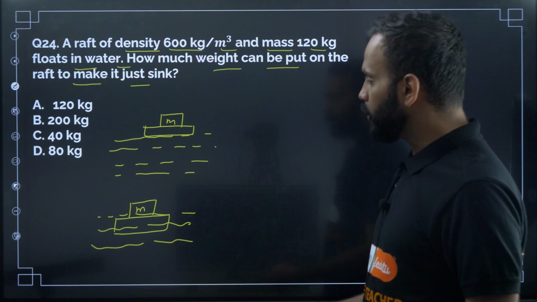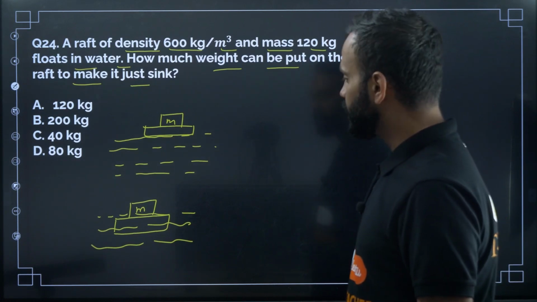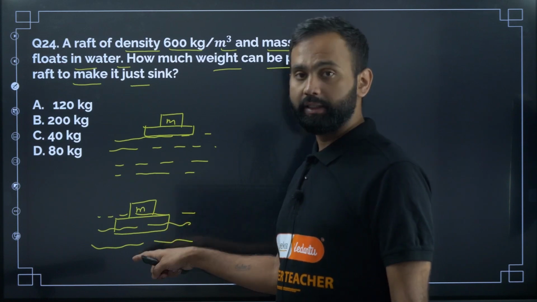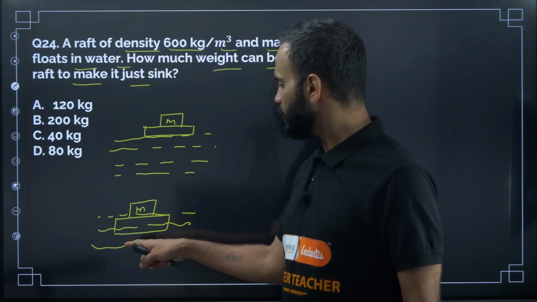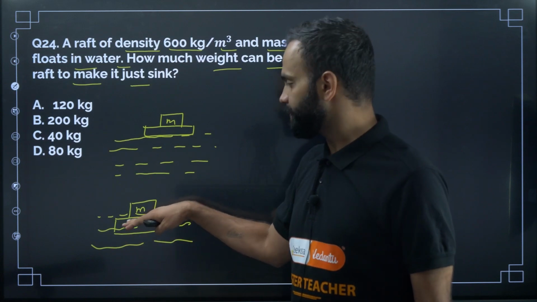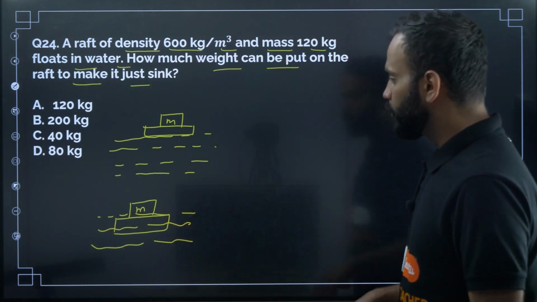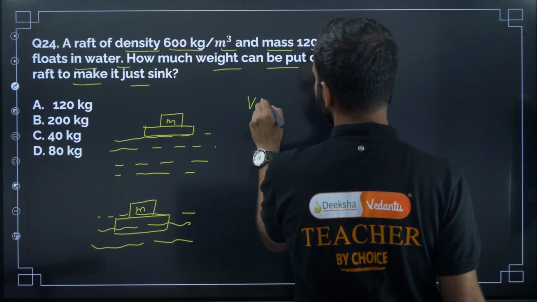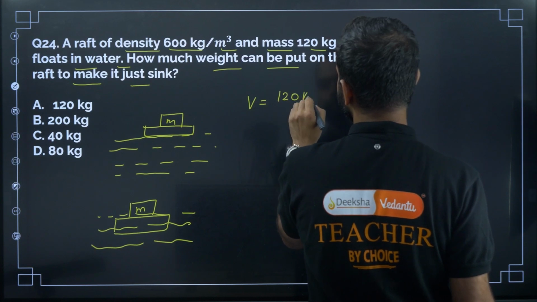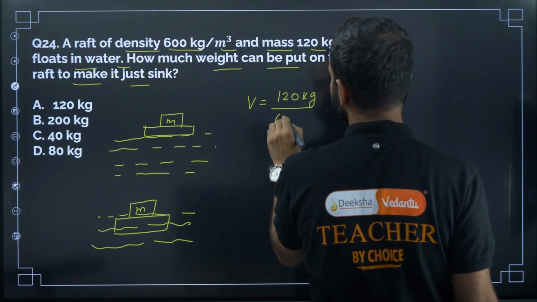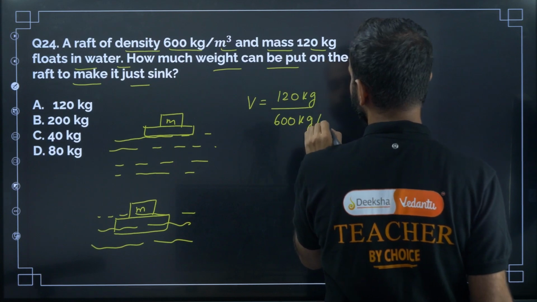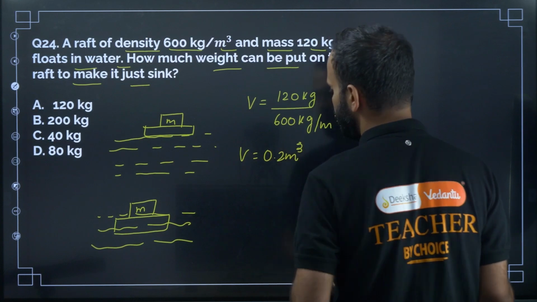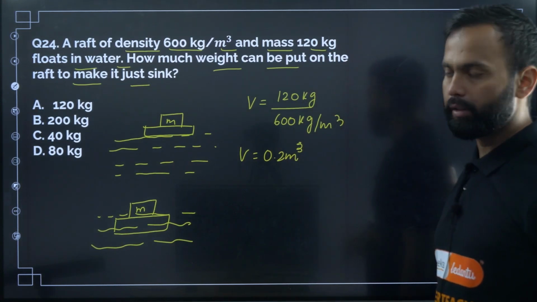So let us find the volume of the raft, right? We have to apply the floating condition. In that case, what is the volume of the water displaced in the second condition? Volume of the water displaced is equal to the volume of the raft which is inside the surface of the water, right? So that is the whole volume of the raft. So density and mass of the raft are given. So volume is equal to mass divided by density. Okay, so V is equal to 0.2 meter cube. This is the volume of the raft, right?